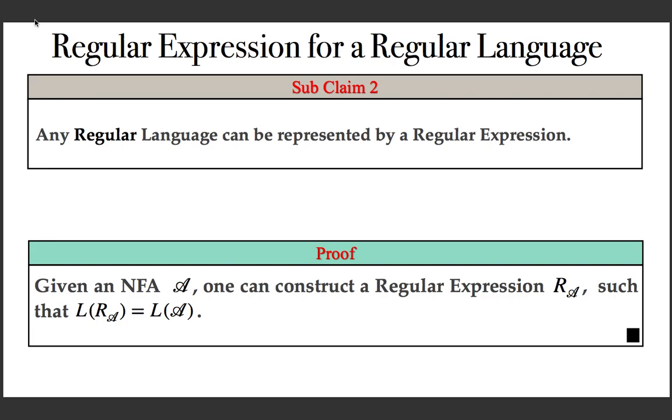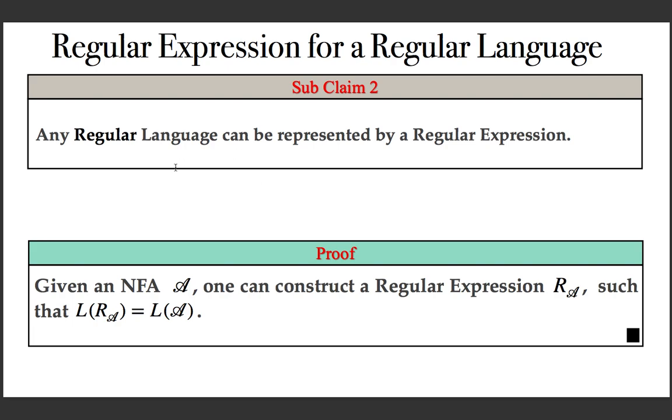So, this is the subclaim. Any regular language can be represented by a regular expression. We know that if a language is regular, then there exists an NFA representing that language. So, here we are going to discuss a proof which is a constructive proof. Given an NFA, one can construct a regular expression R_A such that the language of the constructed regular expression is exactly the same as the language of the given NFA.